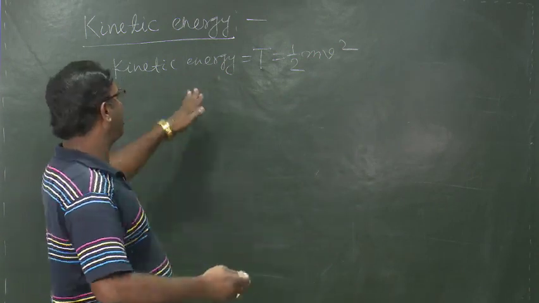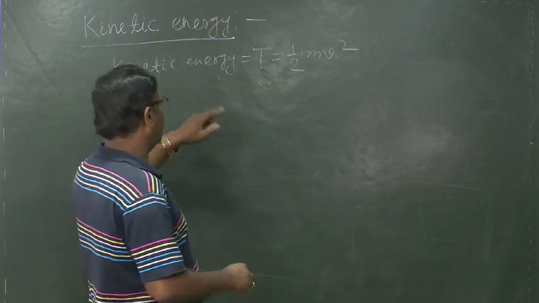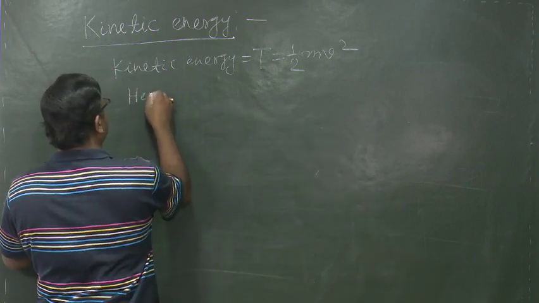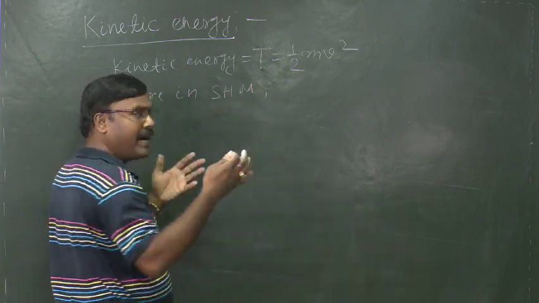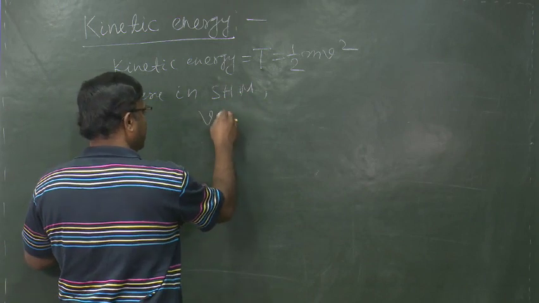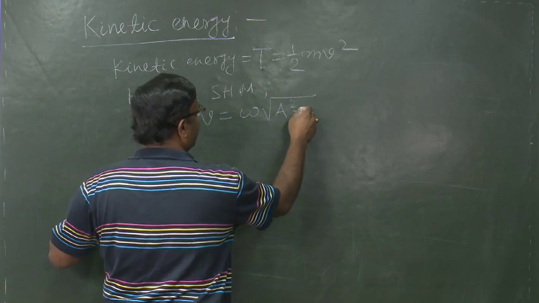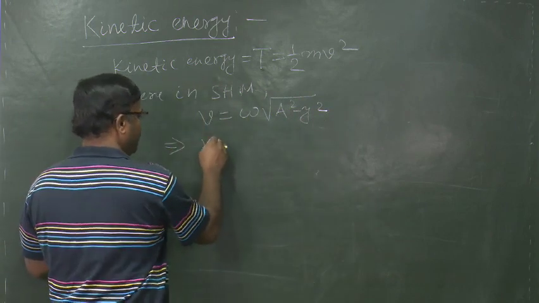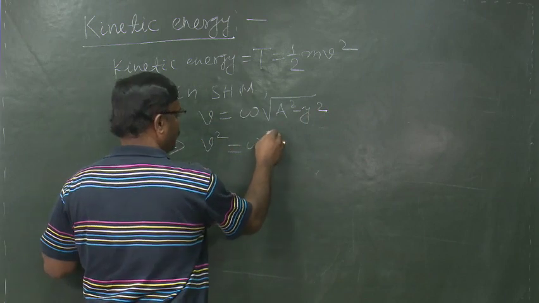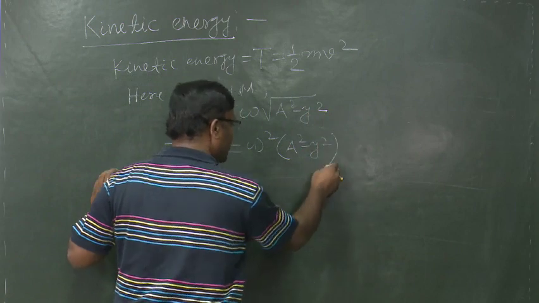But what happens to the kinetic energy in case of SHM? Here in SHM we have found v is equal to omega root over a square minus y square, which implies v square is equal to omega square into a square minus y square.